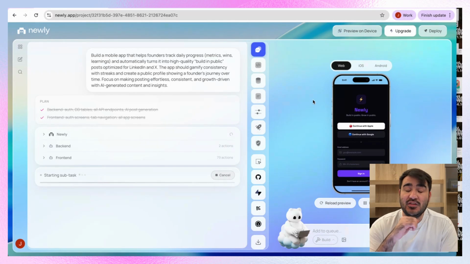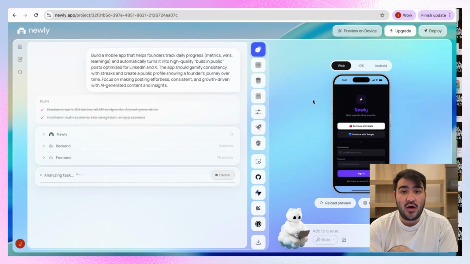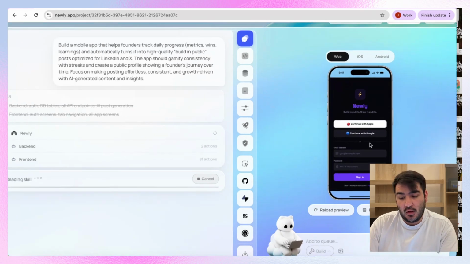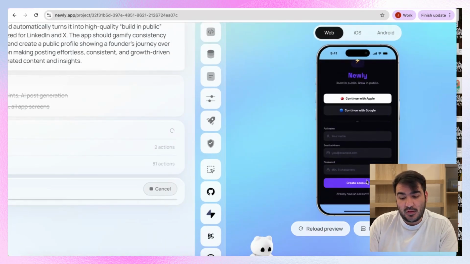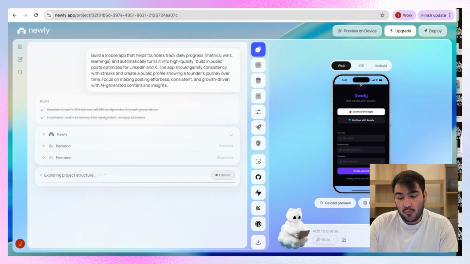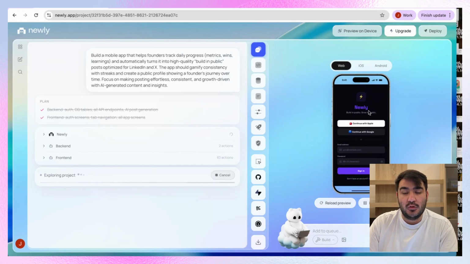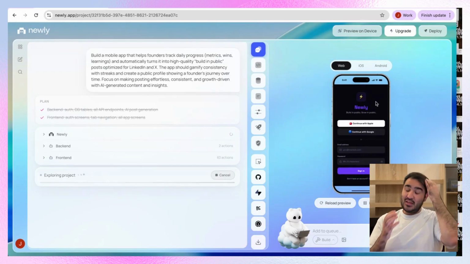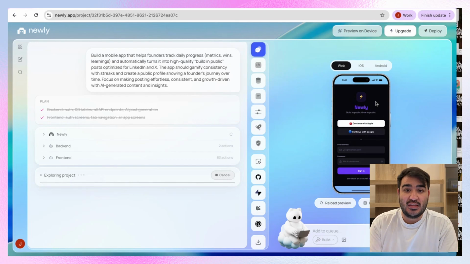Once the agent stops building the app, what I do is I just log in. Of course, I create an account. I mean, it depends on how you want to log in. You can create an account, sign up, and then log in, or you can just use Google or Apple to log in. Once it's done, you log in and try to test out the app.